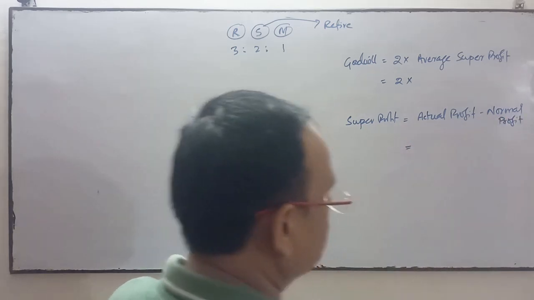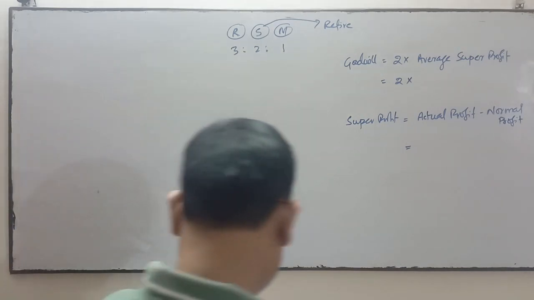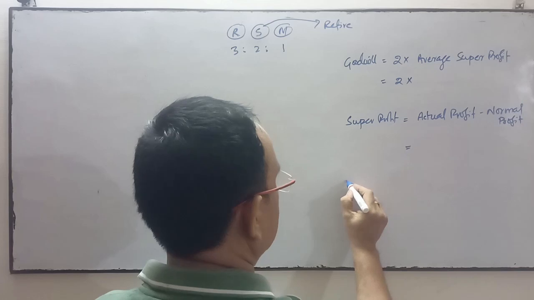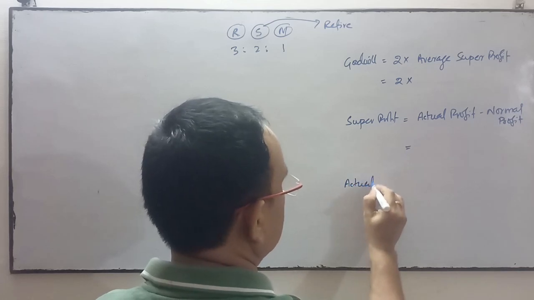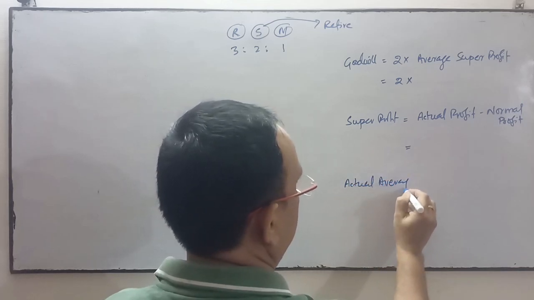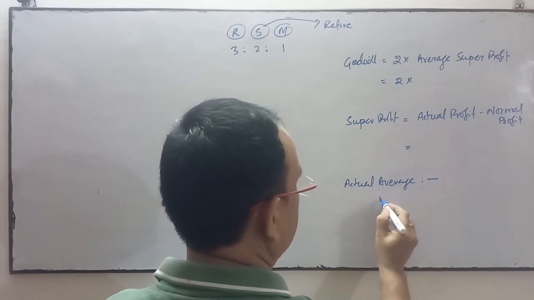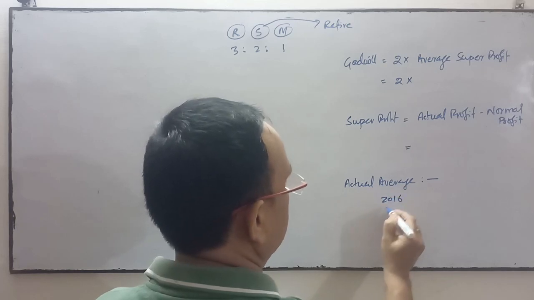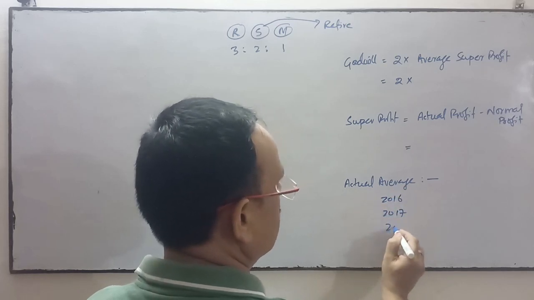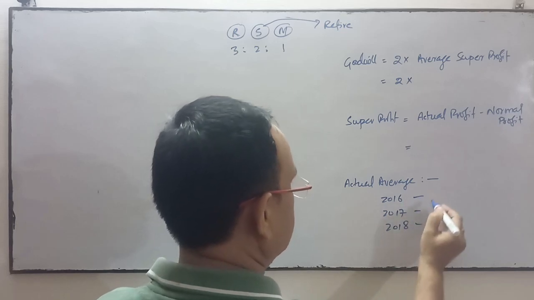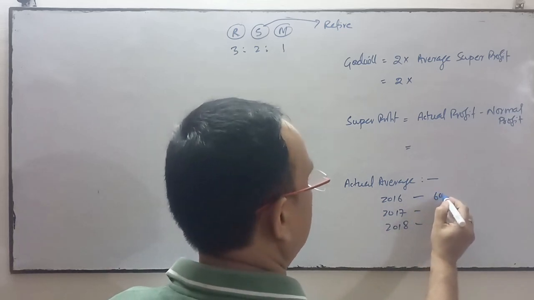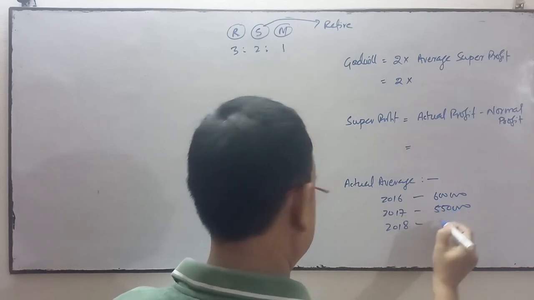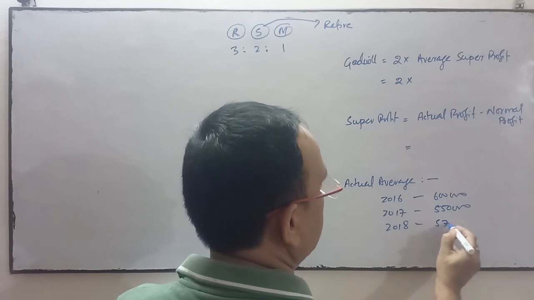So what is the actual profit in the business? We have to find out the actual average profit. For that, the information has been given for the profit of the last 3 years: 2016, 2017, 2018. In 2016 profit is 6 lakhs, 2017 profit is 5 lakh 50,000 and 2018 profit is 5 lakh 75,000.